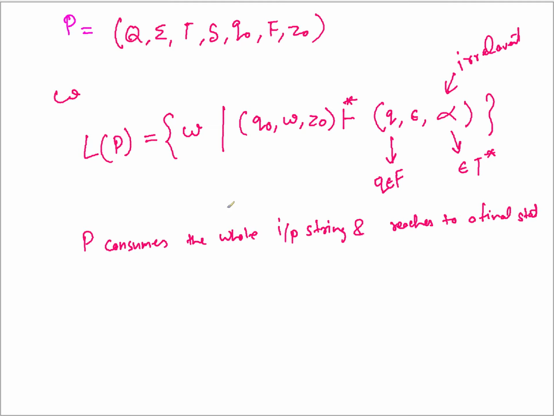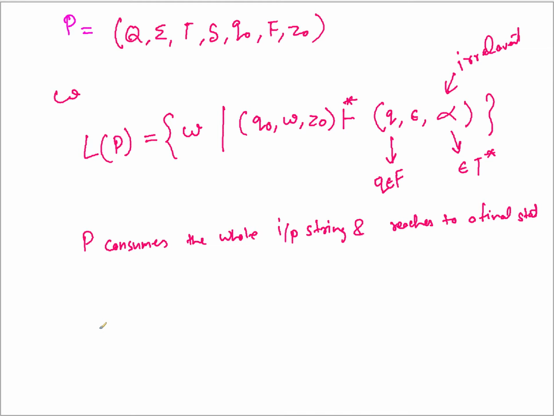Now this type of PDA has a special name, right? The name is coming from the fact that this PDA accepts by going to a final state. So that's why we call this PDA acceptance by final state.